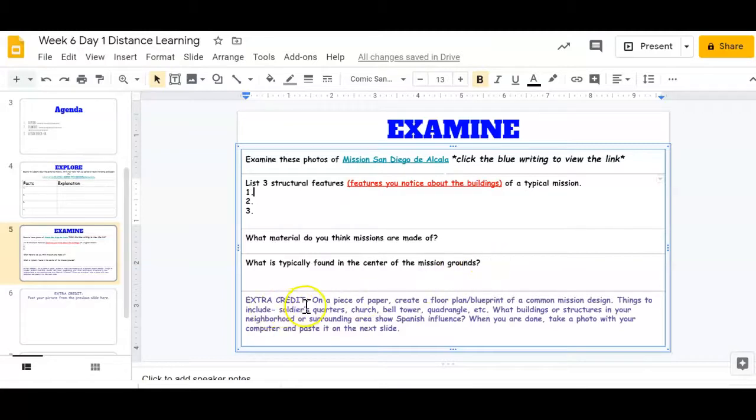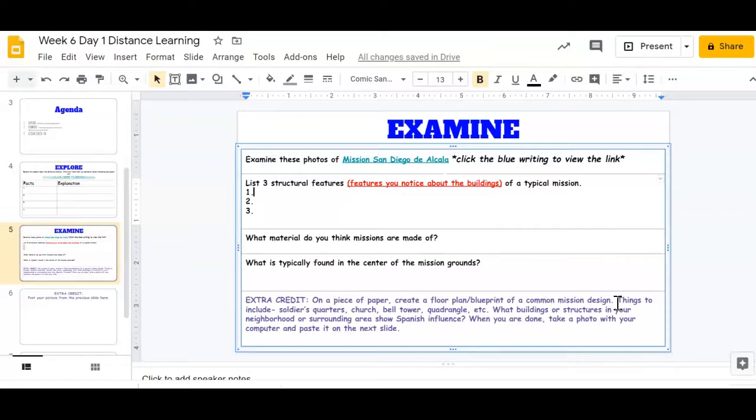For extra credit, you can, on a piece of paper, create a floor plan or a blueprint of a common mission design. So a lot of the missions you're going to look at, you're going to see how they look inside. It's going to show you like drawings of what they look like. You're going to go ahead and create your own. This is extra credit because this can take a long time today. Even though, like I said, it looks like there's not a lot of work, it will take a lot of time. And you can go ahead and include things like the soldiers' quarters, the church, the bell tower. Look for all of those different things and you want to include those in your drawing or your blueprint. And what building structures are in your neighborhood or surrounding area that show the Spanish influence.